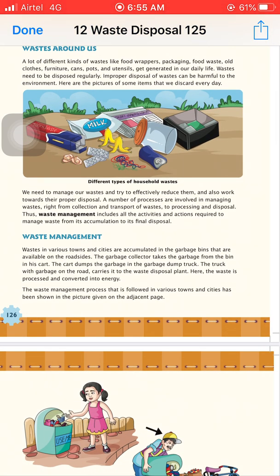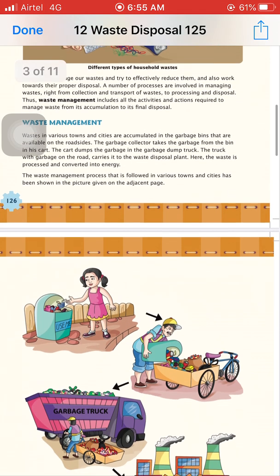Next one is, where are these waste materials going? These waste materials are managed with the help of waste management. Next one is waste management.